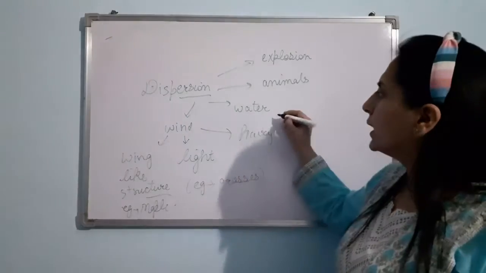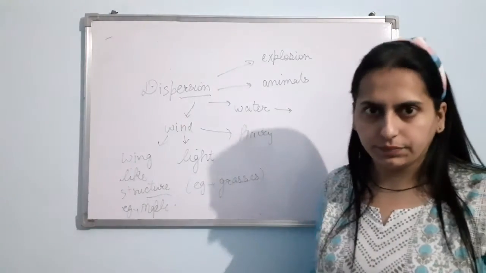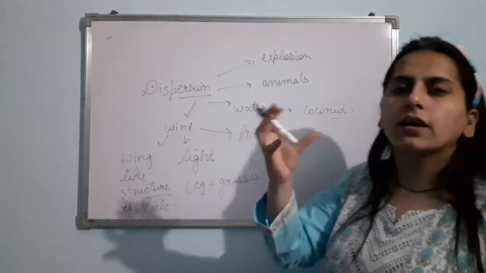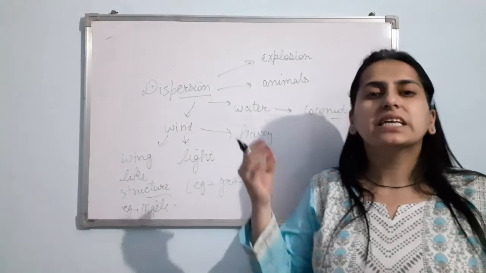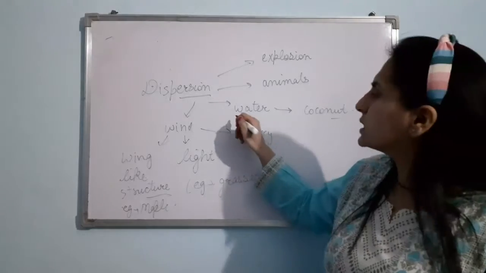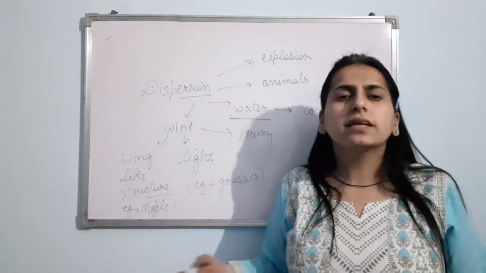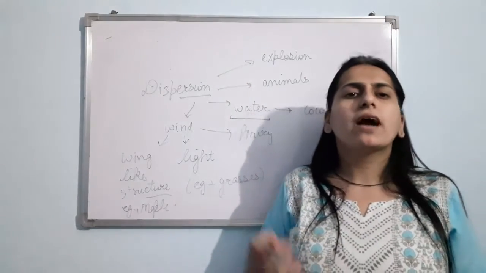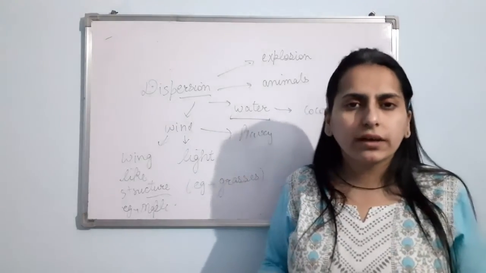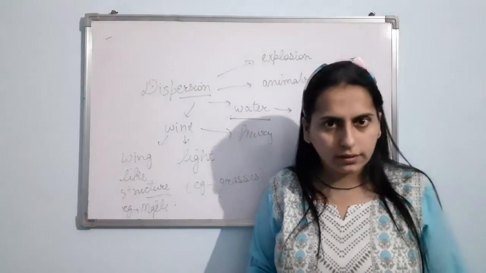Clear? Now, let us talk about the characteristics of the seeds that are dispersed by water. Let me give you its example. Coconut. You all have seen a coconut. On the coconut, you can see there are fibers. There are thread-like structure. Right? So basically, the seeds that are dispersed by water, they should have the floating ability. Obviously, they have to float on the water. So they should have the floating ability. And for that, they are having a spongy covering, or they are having a fibrous covering, like you have seen in case of a coconut.